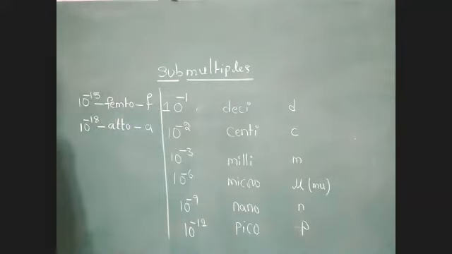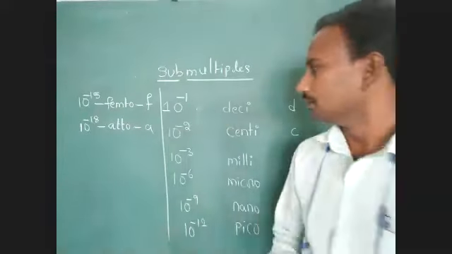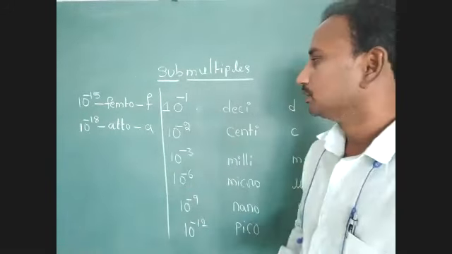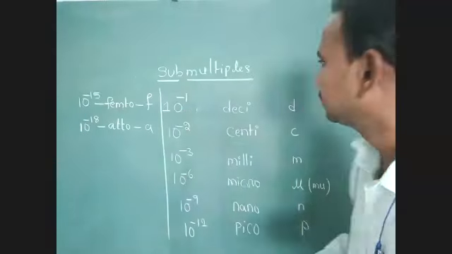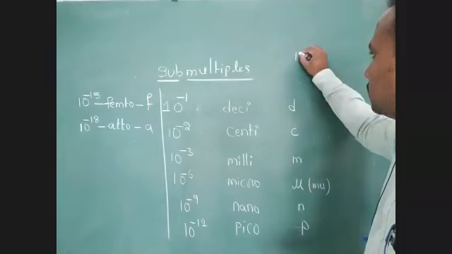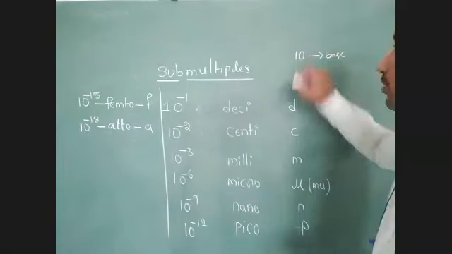Everyone, you have to identify these submultiple values. In submultiples, the base is common. Your base is 10 only.